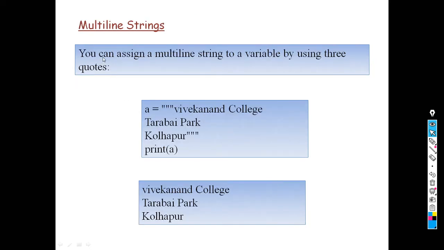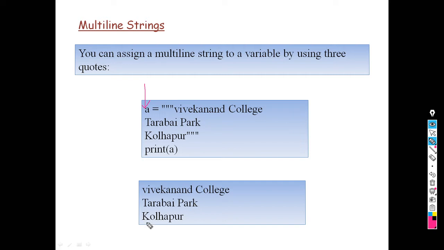The next part: if multiple strings are there, meaning if we want to enter one paragraph, then how can we do this? When we want to assign a paragraph to a variable, there is another method. Look here, you can assign a multi-line string. Multi-line string means a paragraph. We can assign a multi-line string to a variable by using three quotes. Look here, three quotation marks. This is the variable name A. And what do we have to assign here?